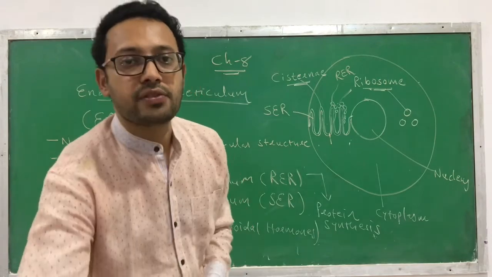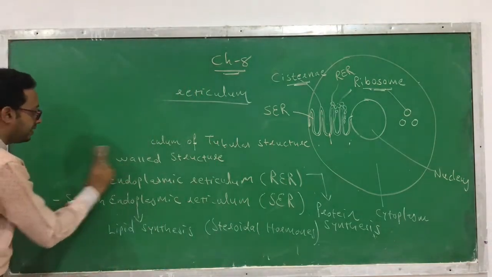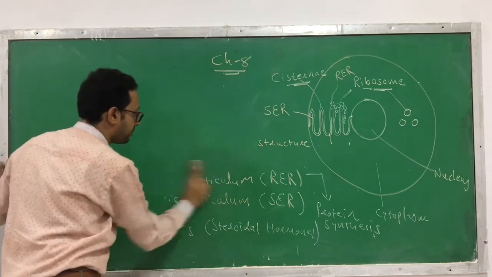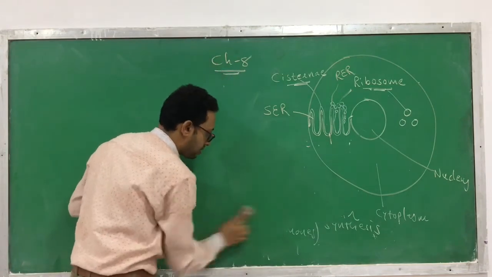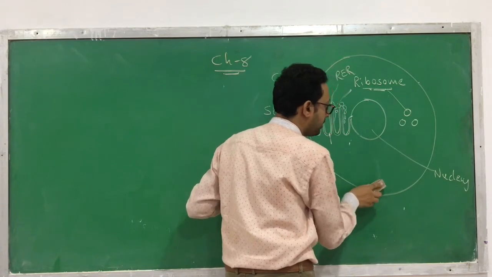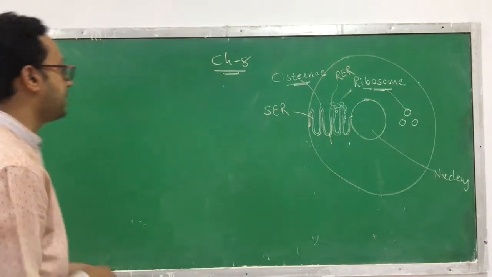Now we are going to start with another organelle, that is again a membrane-bound organelle, and it is a part of the endomembrane system. So that is Golgi apparatus. Okay, so here we are going to start with another one. It is called Golgi apparatus.